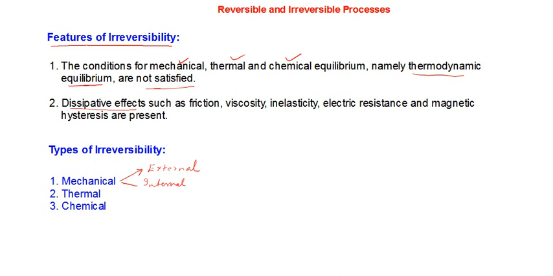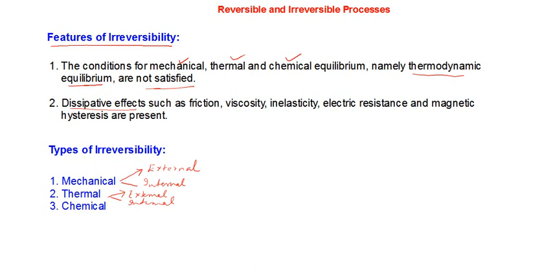Similarly, thermal irreversibility can be divided into external thermal irreversibility and internal thermal irreversibility. This depends on whether the heat exchange is happening between the system and the surroundings, or within different parts of the system. Internal means intra, within different parts of the system. Chemical irreversibility, of course, you need not classify as external and internal. So those are the different types of irreversibility.